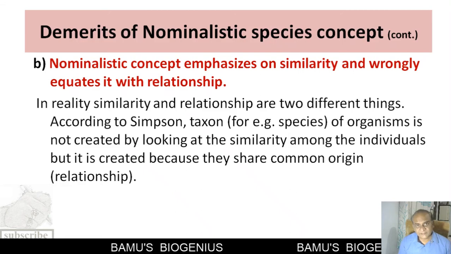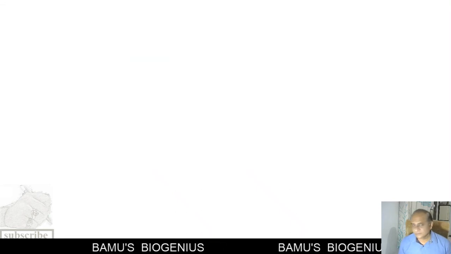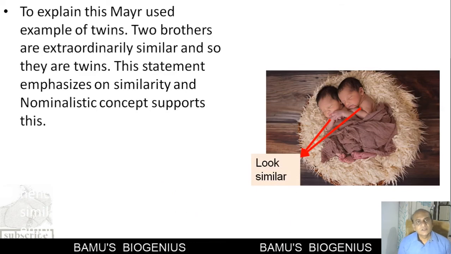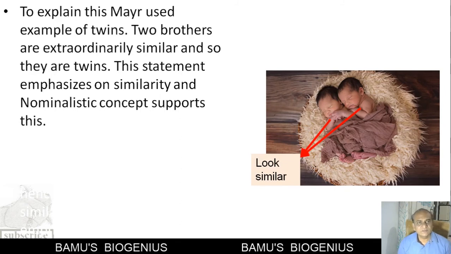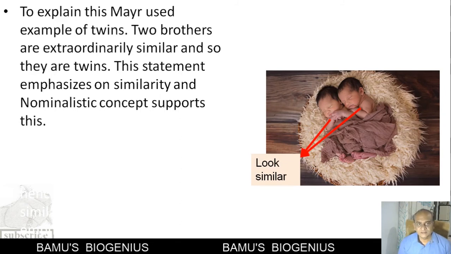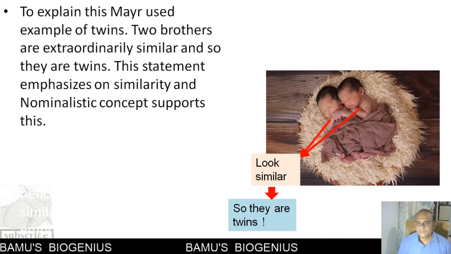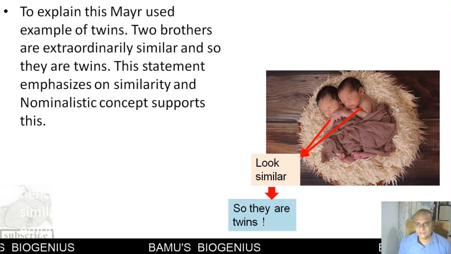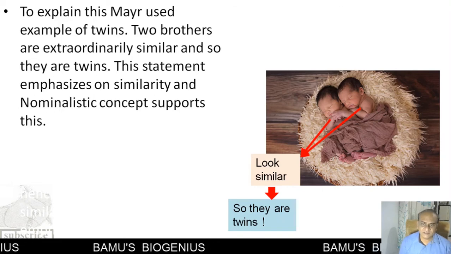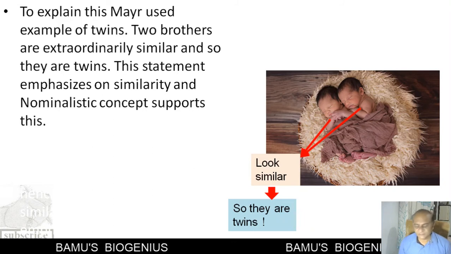Now, to explain more about this, the mayor gave the example of twins. Suppose we say these two brothers are extraordinarily similar, and so they are twins. This statement is wrong. Only because they are looking similar, they are twins? This is a wrong statement.